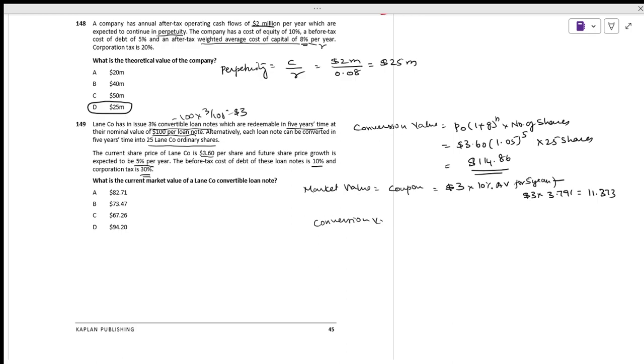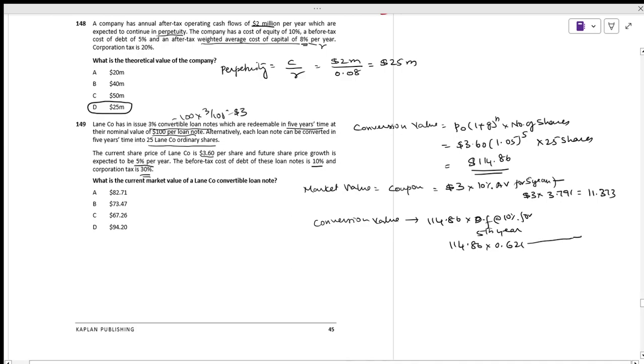How much is the conversion value? 114.86, is it right? The discount factor at the rate of 10% for 5 years. It comes to 114.86 times 0.621.